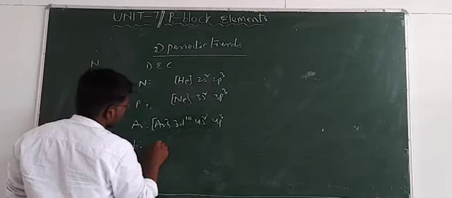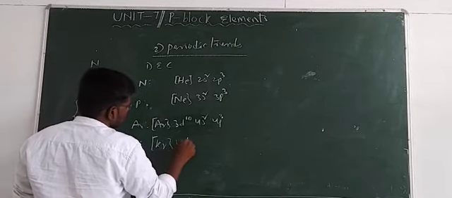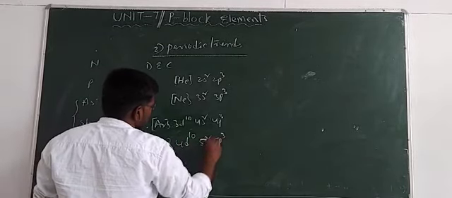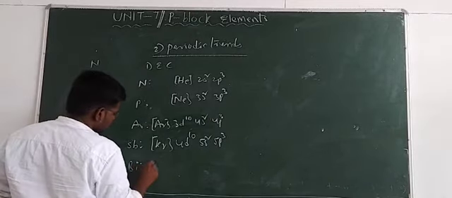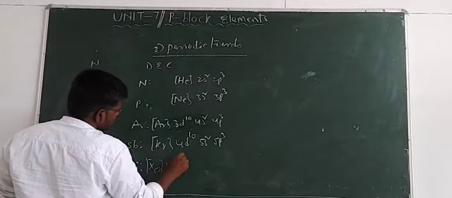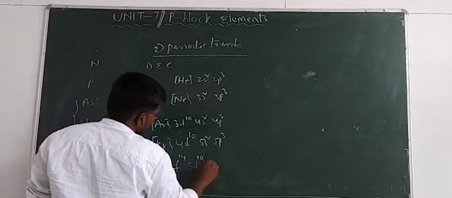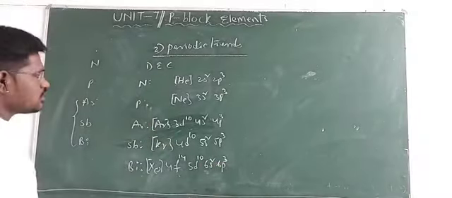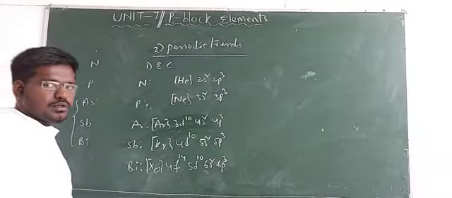Antimony, krypton 4d10 5s2 5p3, and last one, bismuth, xenon 4f14 5d10 6s2 6p3. So this is about the electronic configuration of all the elements present in the 15th group.